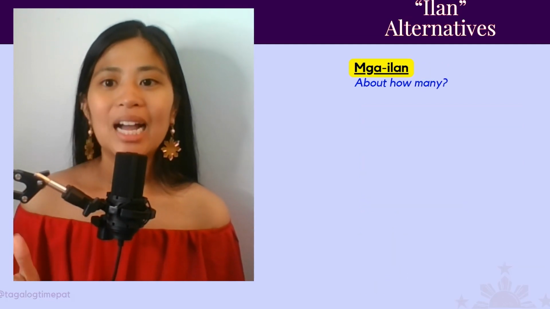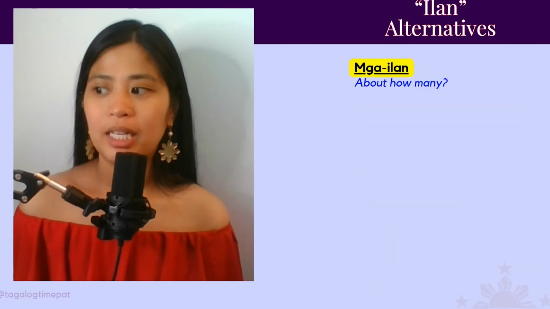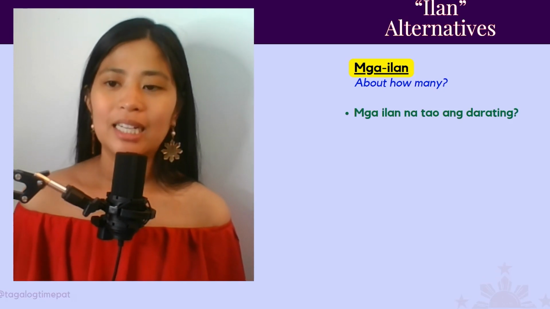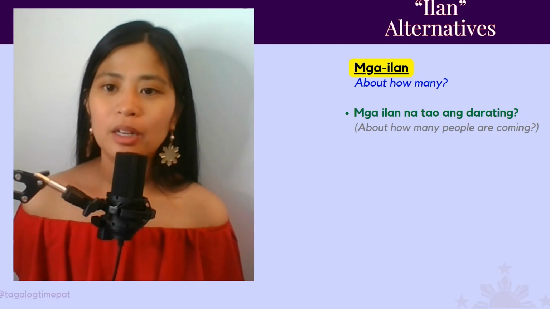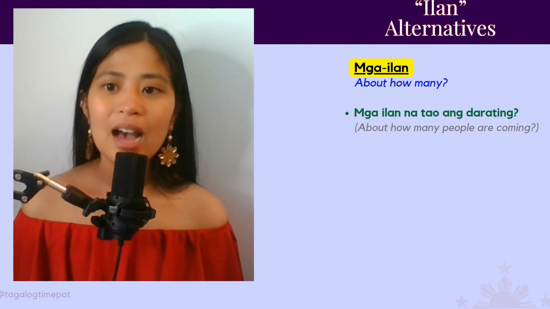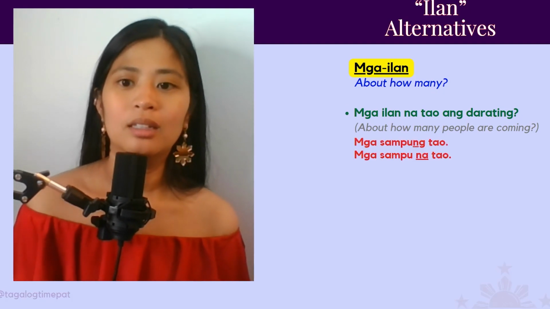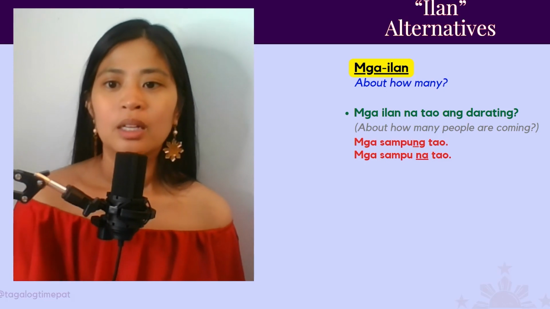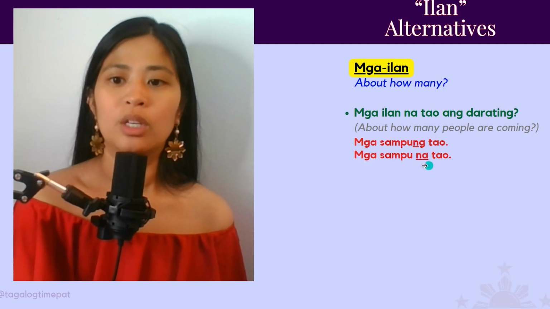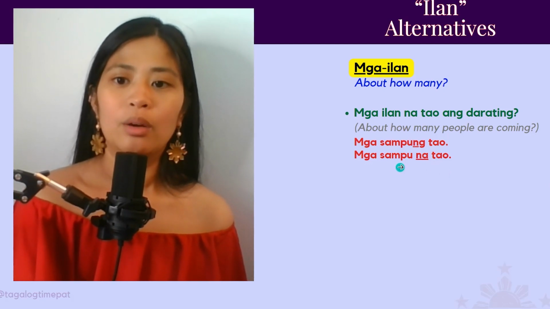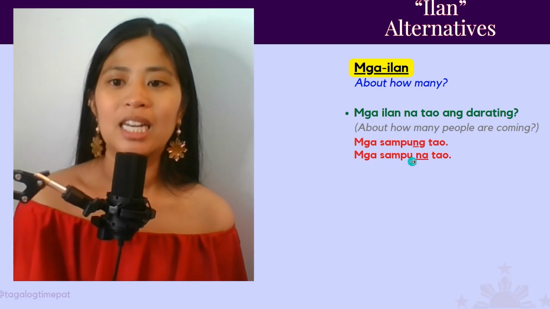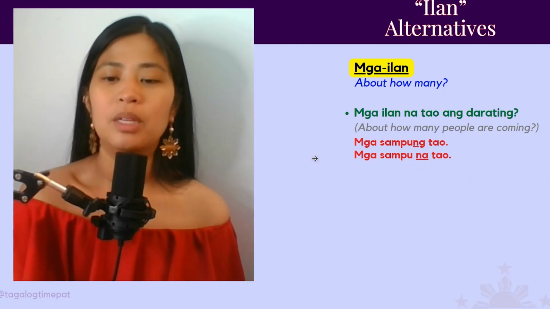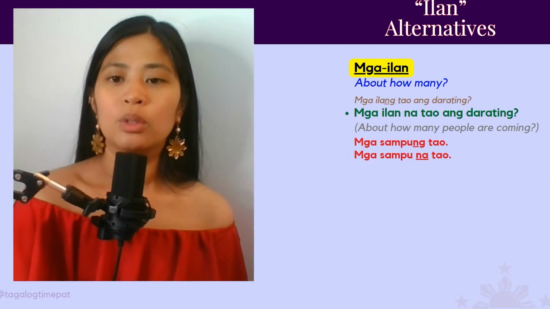And lastly, mga ilan means about how many. Mga ilan. So, mga ilan na tao ang darating? About how many people are coming? You could say mga 10 tao or mga 10 na tao. There's the contraction that you can make when the adjective or the number ends in a vowel. Just add the ng at the end. So about 10 people, mga 10 tao.